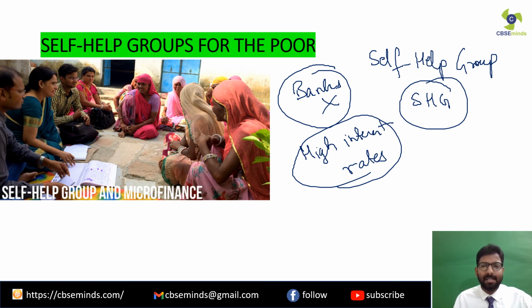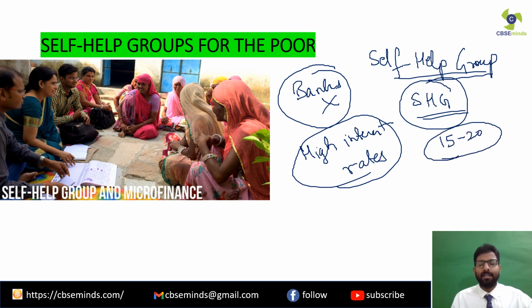Now what happens in the self-help groups? Usually the women in the rural areas, clear, they come together and they form a self-help group. Clear? Normally they are between 15 to 20 members in a SHG. Clear?